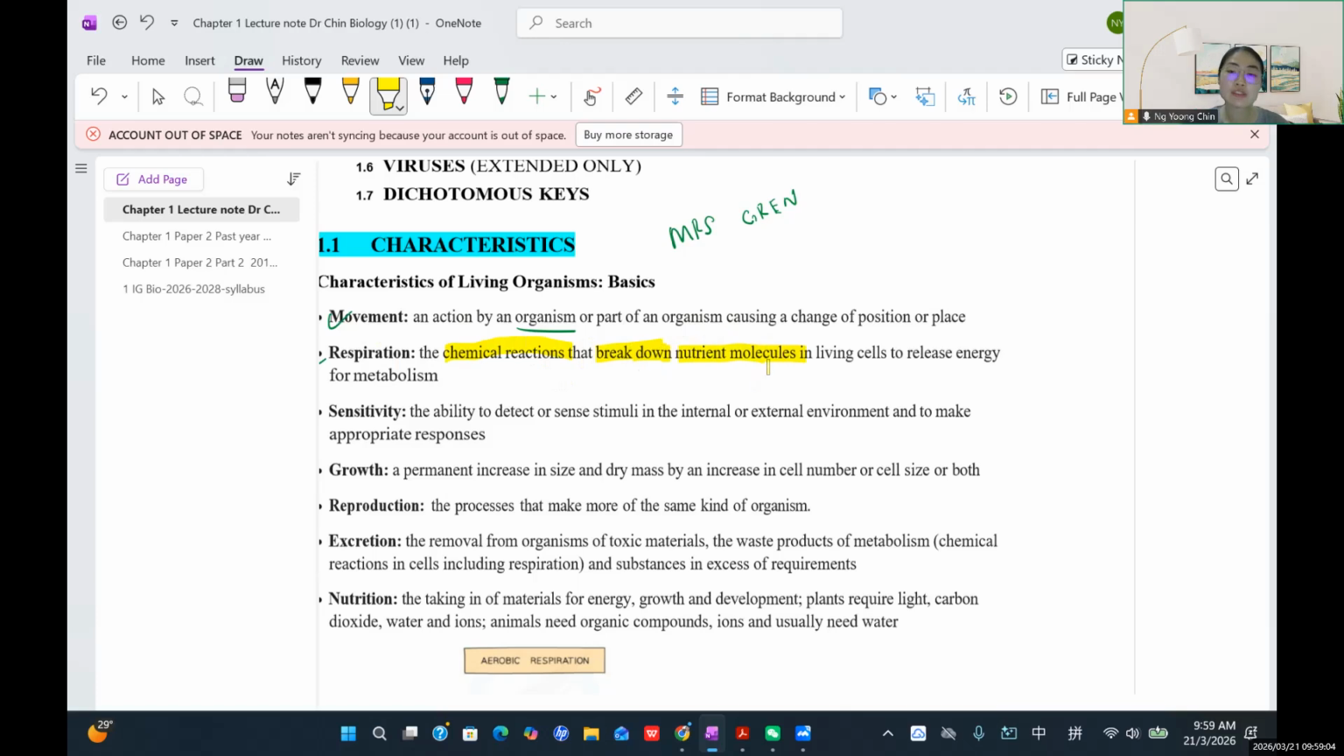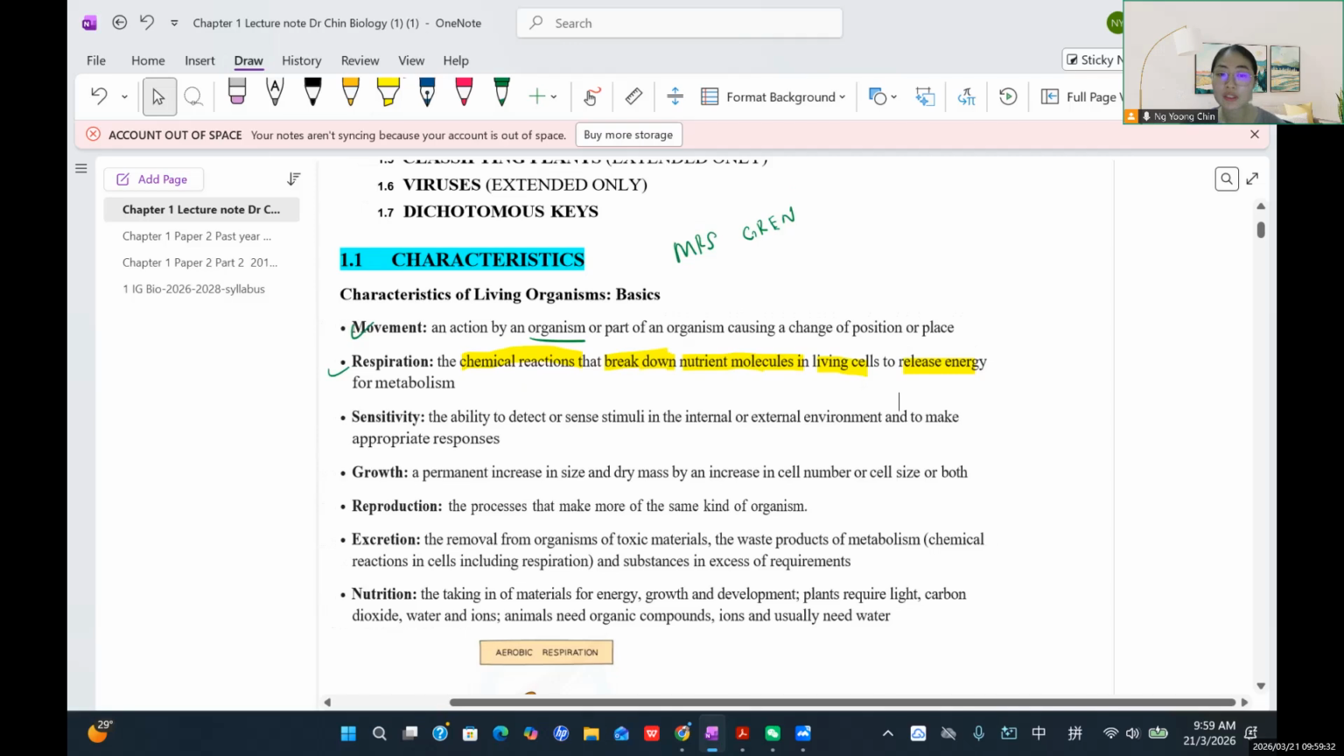Nutrient molecules are referred to, for example, glucose, fats, lipids, any kind of proteins, which are the molecules found in the food that we consume every day. You can see this process happens in our living cells, and then releases energy for metabolism. I know you feel like, wow, it's a long sentence, a lot of things to memorize, but you don't need to memorize. You just need to understand first.